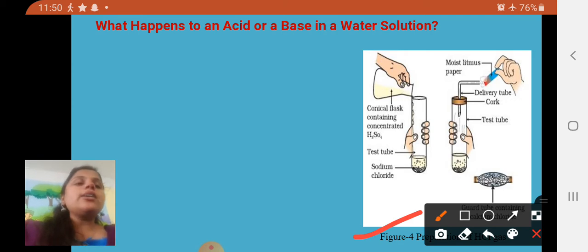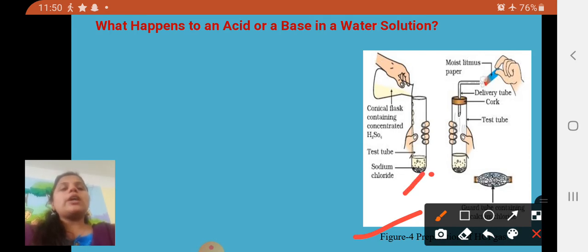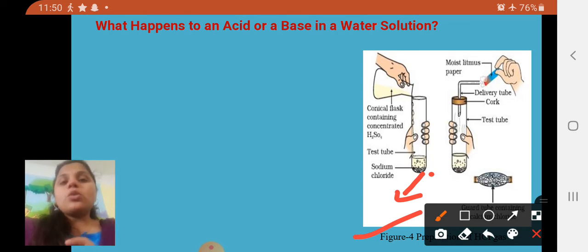In the diagram you can see a test tube containing sodium chloride, the ionic compound. When you pour the H2SO4 onto the sodium chloride, what happens at that time?